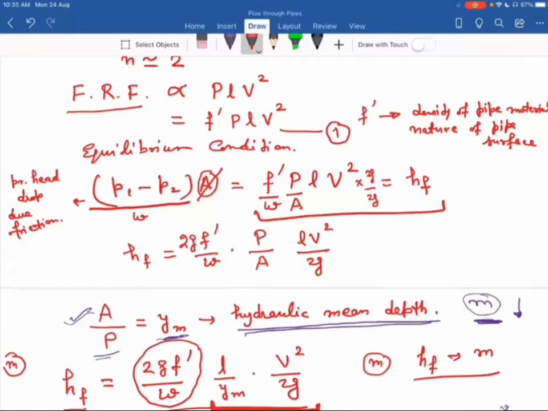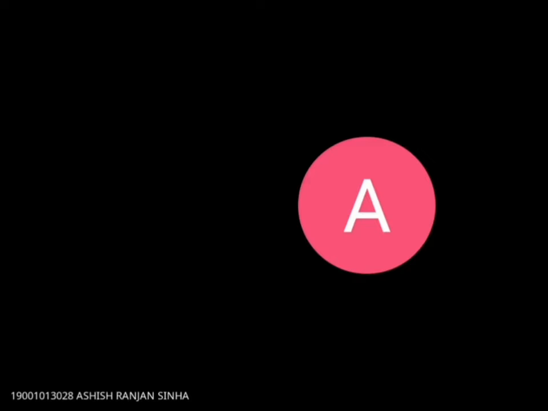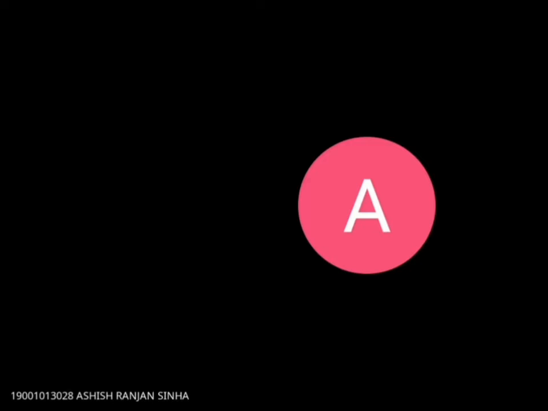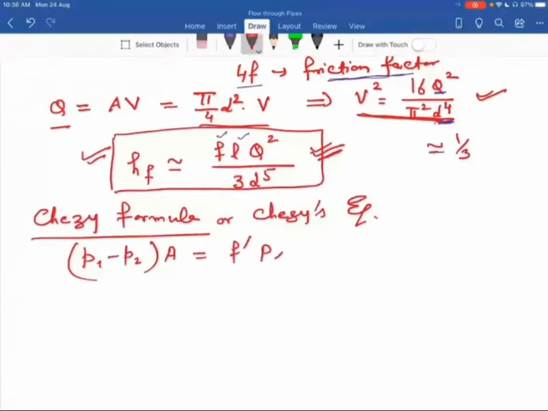So equation 1, f' P L V square. And equation 2 is (P1 minus P2) into A. So I write it again: (P1 minus P2) into A equal to f' P L V square. Again I divide both sides by W. So I write HF equal to f' by W into, now take A on the other side, P by A into L V square.